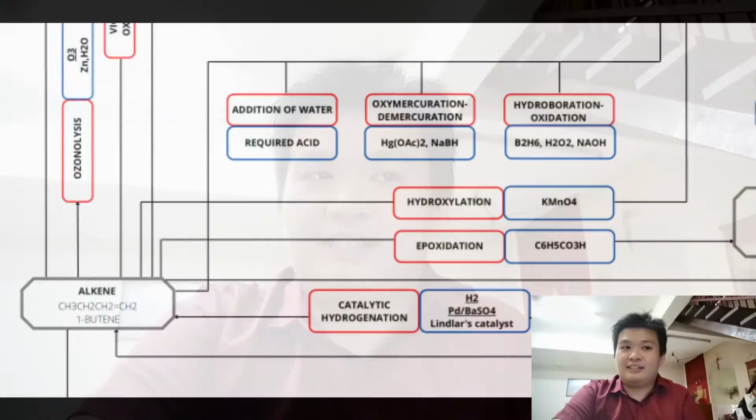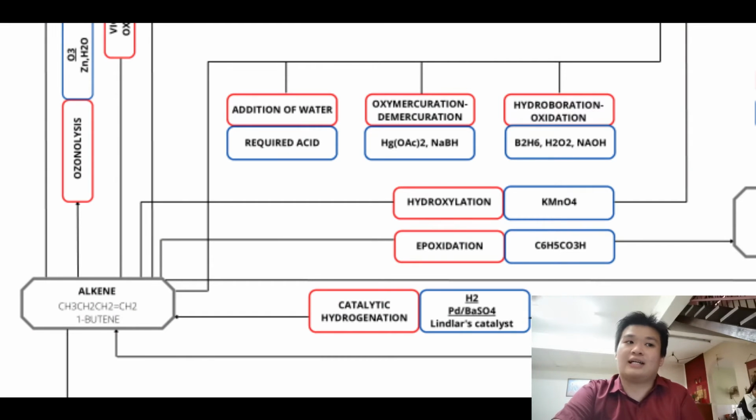Now, I would like to continue the presentation with reactions of alkenes. The first reaction of alkene is addition of hydrogen to produce alkane, which is the same as the synthesis of alkane. Next, addition of halogen will turn alkene into dihalide alkane, and this reaction can be used to test for unsaturation with bromine. Furthermore, addition of hydrogen halide to alkene will produce alkyl halide. Besides that, addition of sulfuric acid to alkene will produce alkyl hydrogen sulfate. Next, alkene reacting with water will produce alcohol, and if the alkene reacts with water and halogen, it will produce